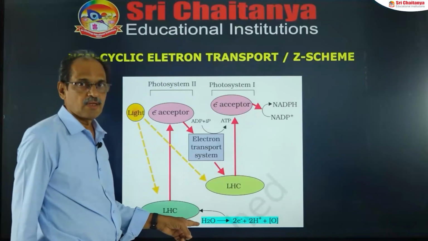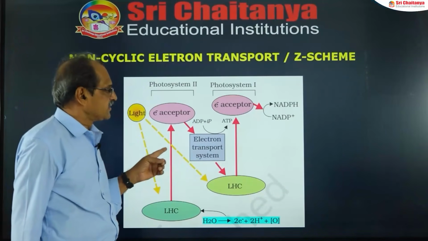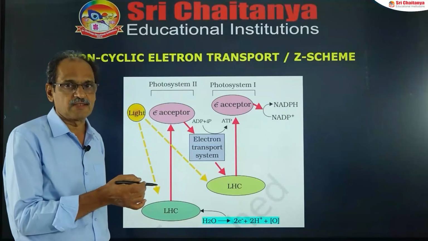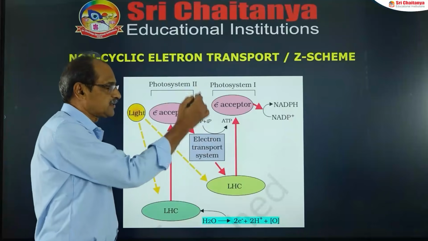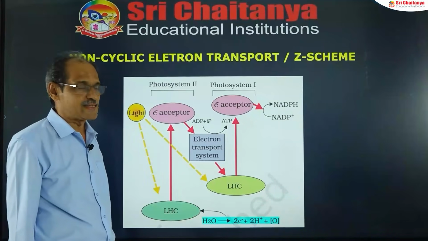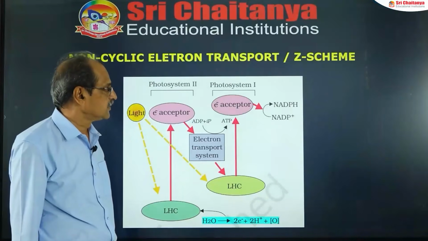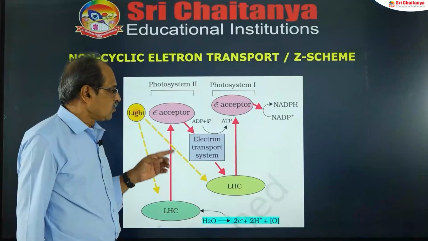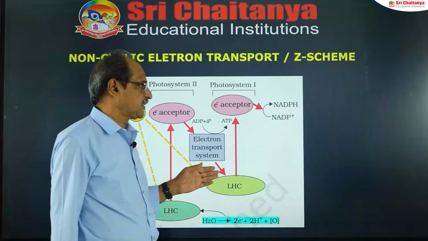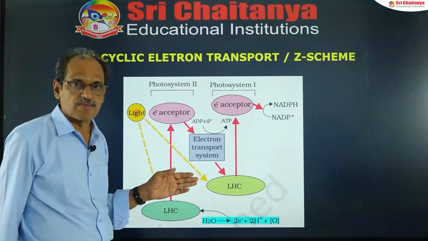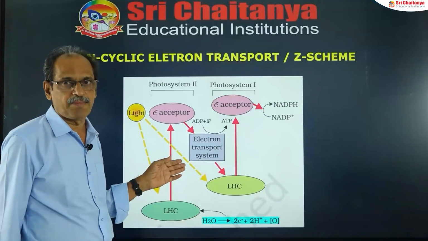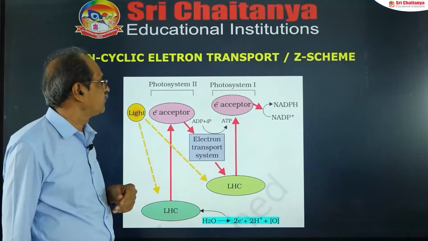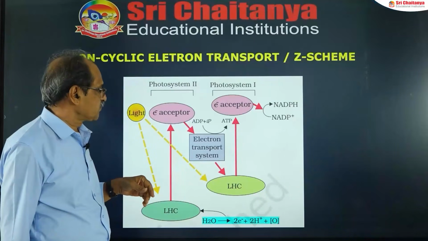That is non-cyclic. So why is it called the Z scheme? If you plot these factors based on the redox potential value, the path is zigzag, that's why it is called the Z scheme concept. In non-cyclic electron transport, both types of assimilatory power are produced, ATP as well as NADPH2. That is the advantage of non-cyclic electron transport, or the Z scheme.